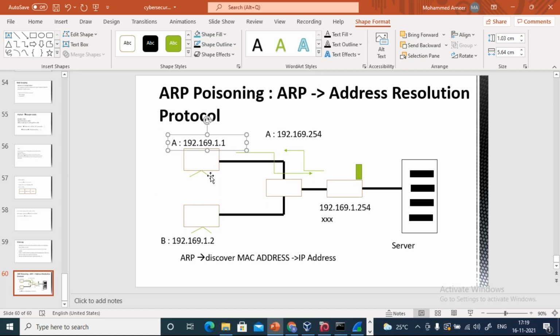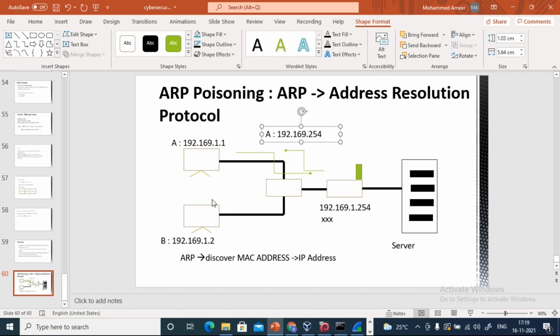So now let's say whenever this host A wants to access the server, it has to go through this default gateway. In our case, the default gateway is a router. So when he wants to send the request, to get some information, he will be checking for this default gateway's MAC address, and that is done using address resolution protocol. So he will broadcast a message. He knows the IP address of this particular router, so it will ask, what is your MAC address? This message will be sent to everyone, whoever is connected to this network, right? To everyone, that message will go.